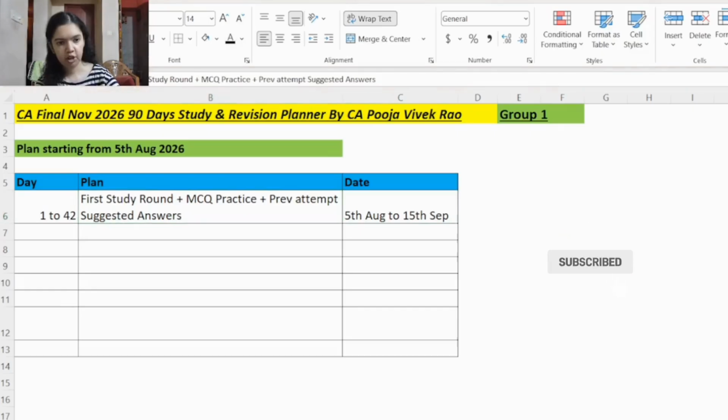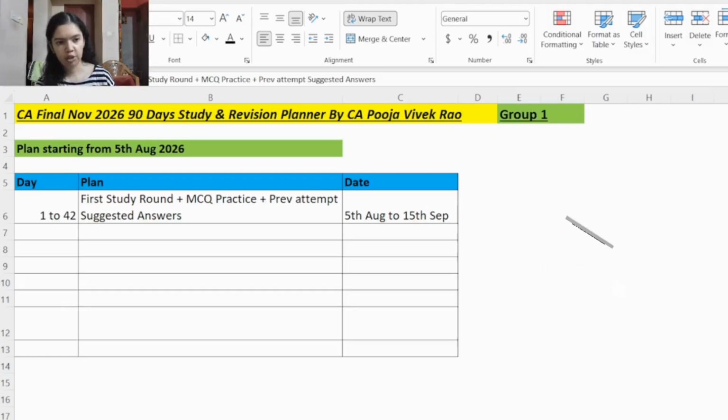So in the first study round, it is recommended that you go through the entire study material thoroughly and also solve all your test your knowledge part also. So after each chapter there is this test your knowledge section. Ensure you solve those. And then you have to prepare notes for each of the subjects in your first study round. So for FR, prepare notes of the Ind-AS name and number. And then make notes of the important concepts, and wherever any formats are to be used, make note of that format, and if there is any formula, please note that down also.